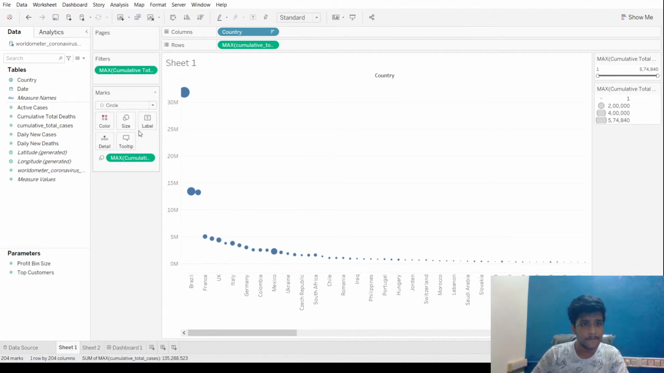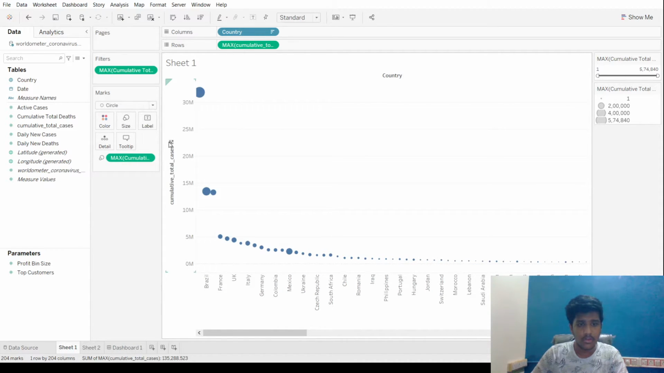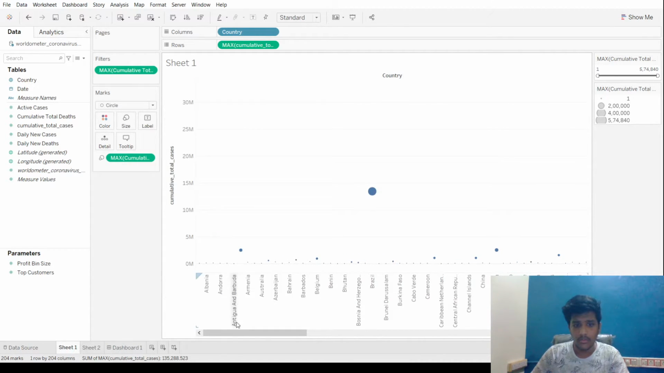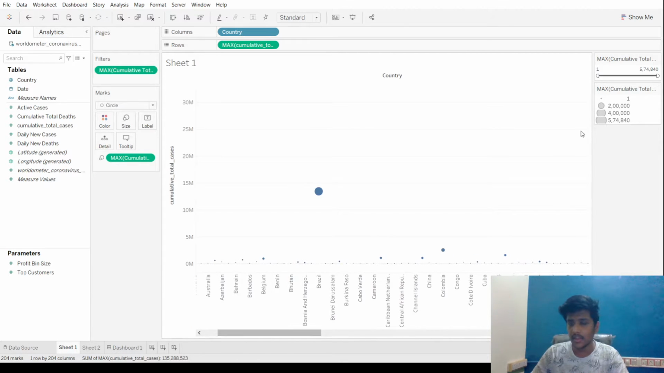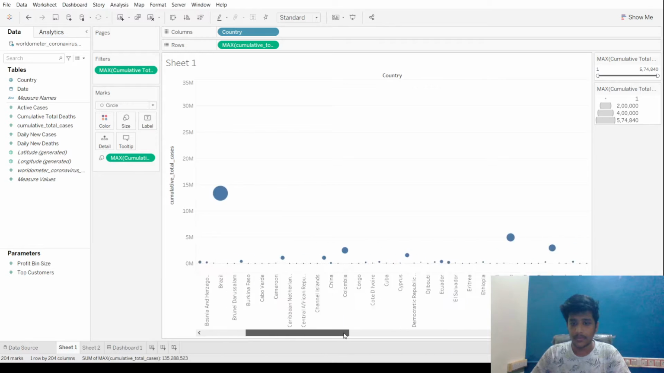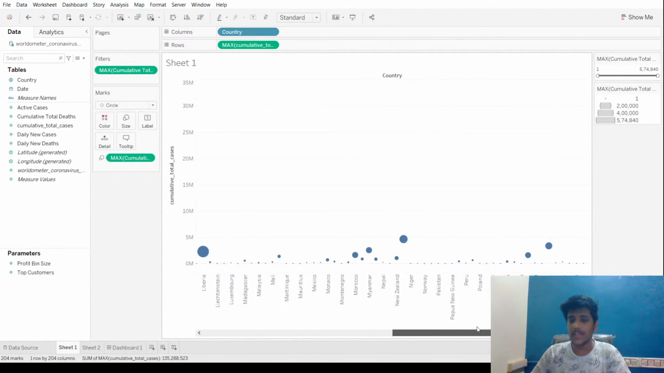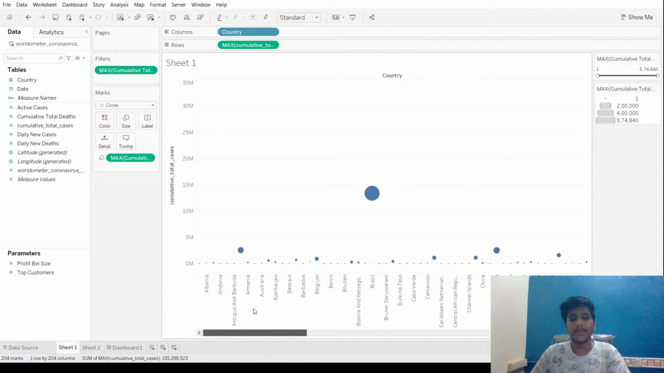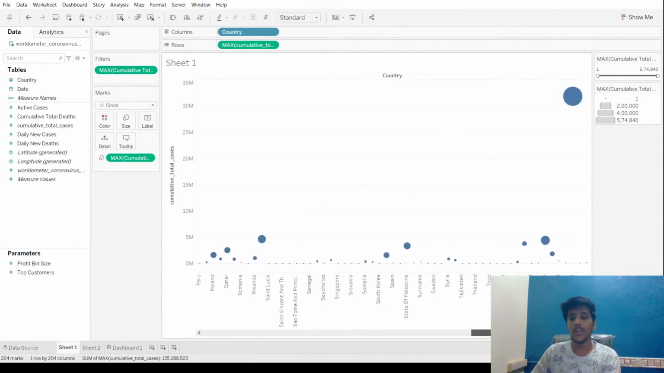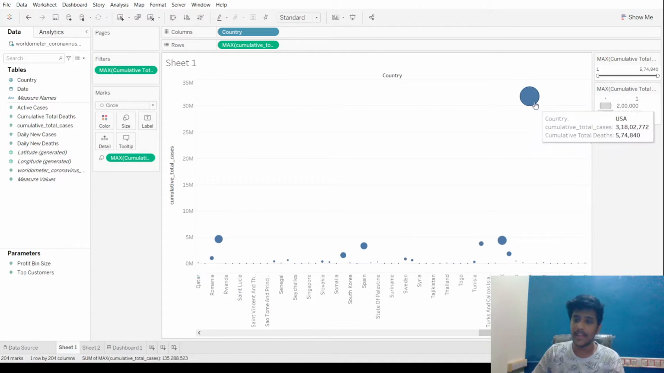Now we change the sorting order. We can see right now the circles are there. Now let's increase the circle size a bit more. Right now we can see immediately that the circles which are larger in area are the places where the death count is more. Like we can see that USA has larger area and it has the death count more.